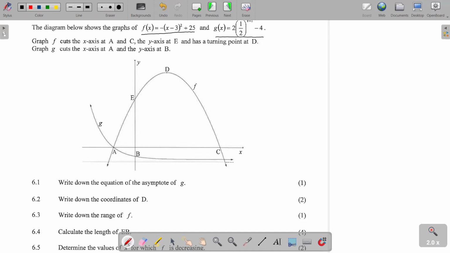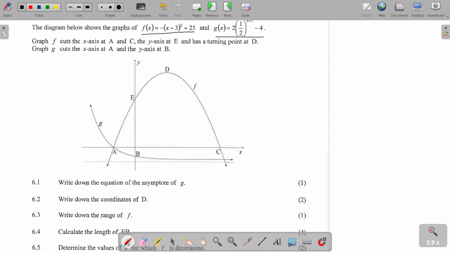Then you are told that graph f has the x-axis at A and C, the y-axis at E, then has a turning point at D. Then you are told that g has the x-axis at A and the y-axis at B. Then we go to the question.